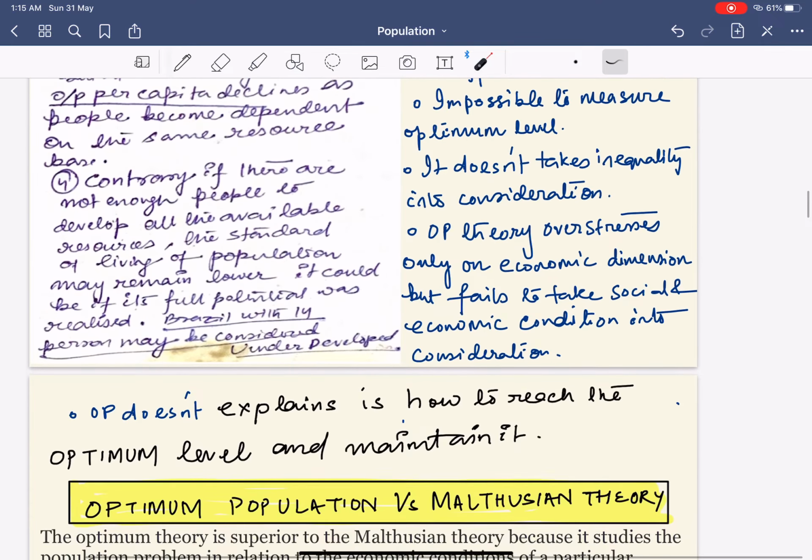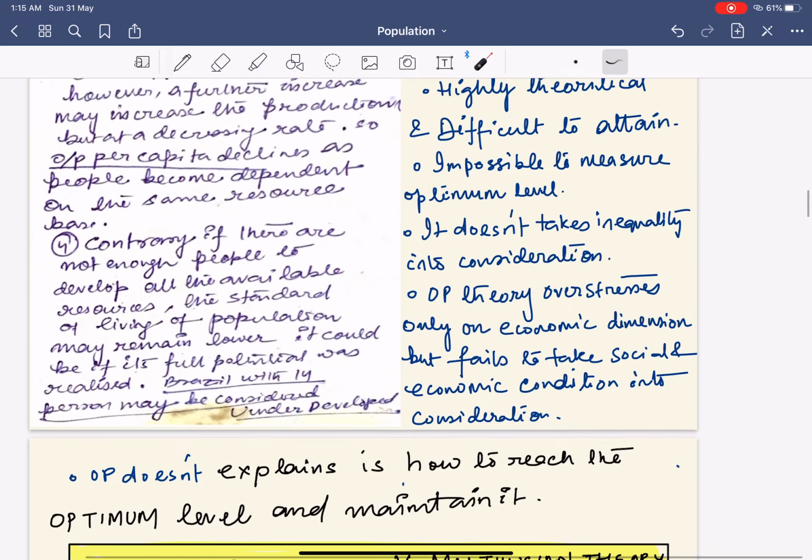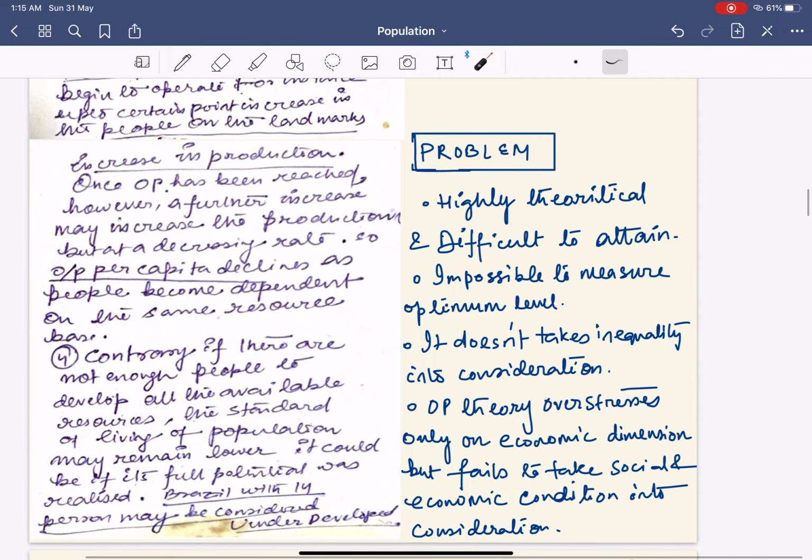Next, optimum theory overstresses only the economic dimension but fails to take the socio-economic condition into consideration. Next, again, optimum population does not explain how to reach the optimum level and maintain it. It simply doesn't explain how to reach the optimum population, number one, nor does it explain how to maintain that level for a longer period of time.